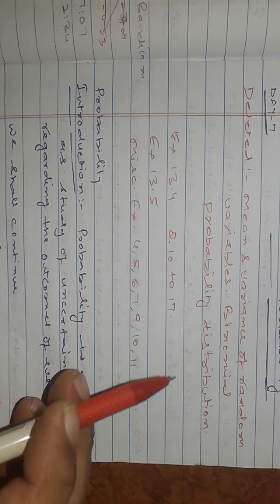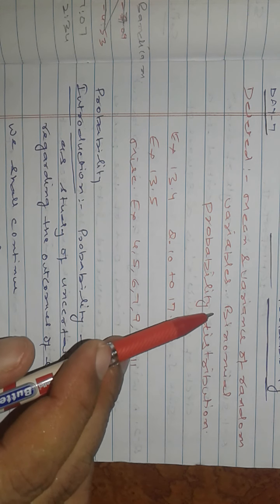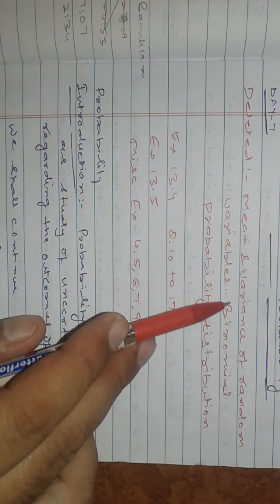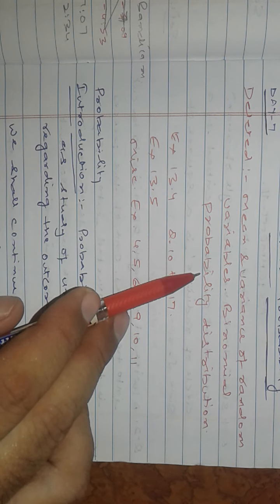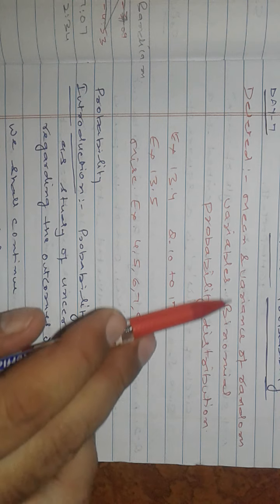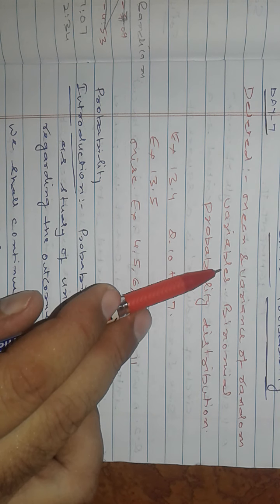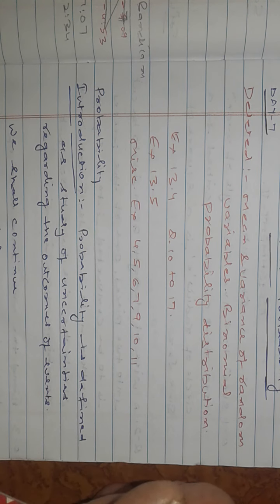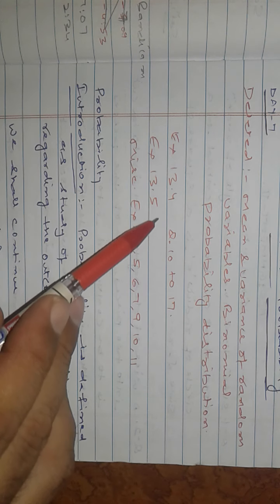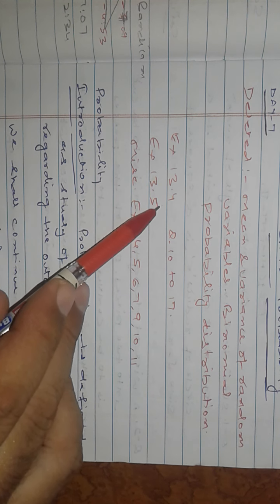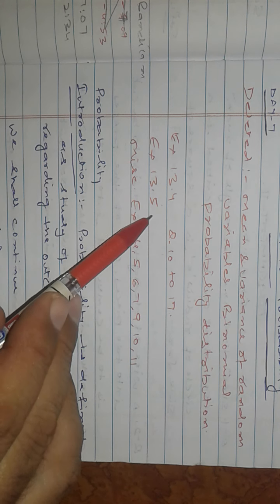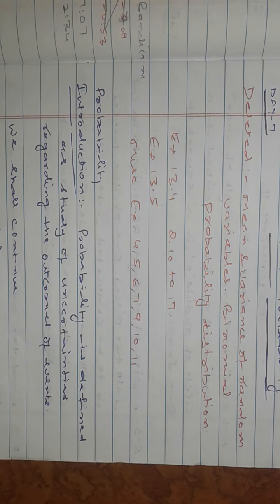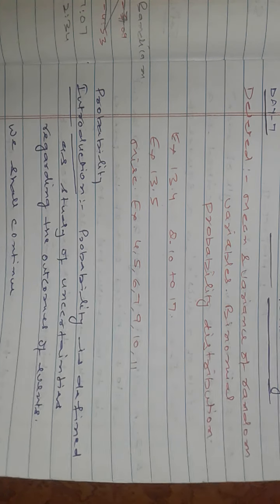Let us again have a look at the deleted portion that we discussed on day 7: mean and variance of a random variable, and binomial probability distribution. Mean and variance of a random variable is deleted, so we are just having the random variable. Exercise 13.4, which we are going to start, questions 10 to 17 are deleted, and exercise 13.5 is also deleted.